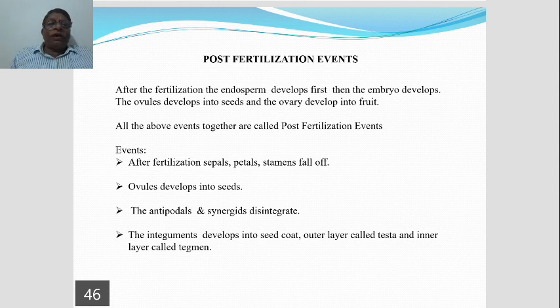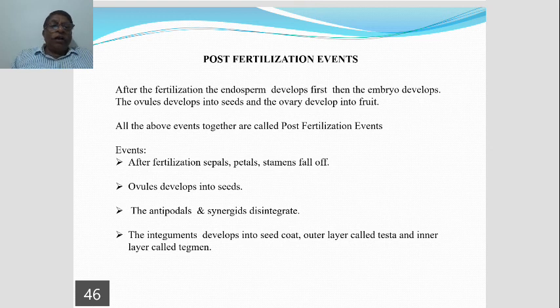The outer layer of the seed coat, which is nothing but integument. Similarly, the inner layer of integument also transforms into another layer called tegmen.